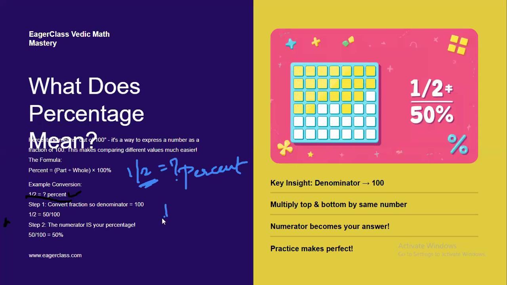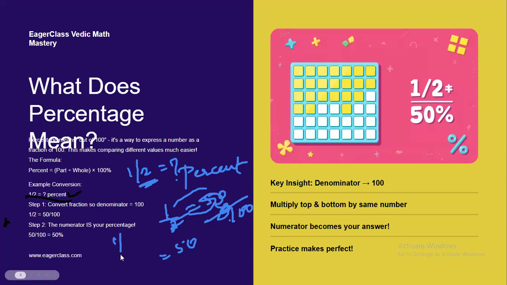How can you convert this? 1 by 2 is equal to 50 by 100. No, I think there's some mistake. Just wait a second. Not like this, you have to do it like this. Let me just remove this.